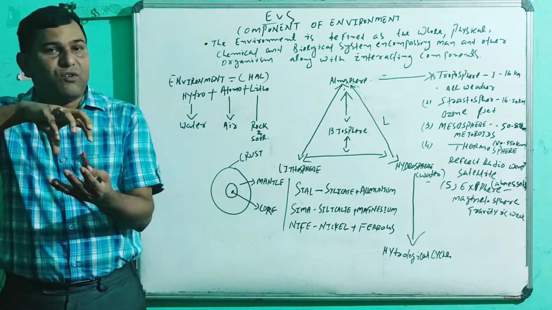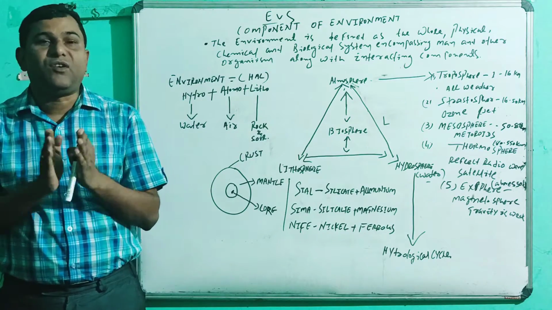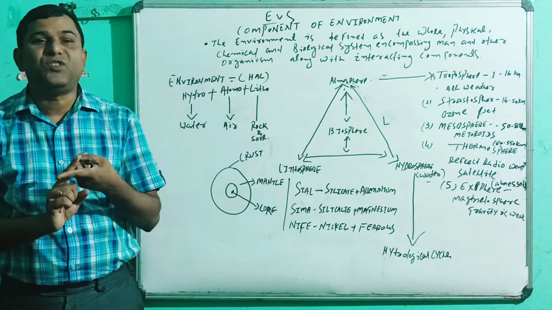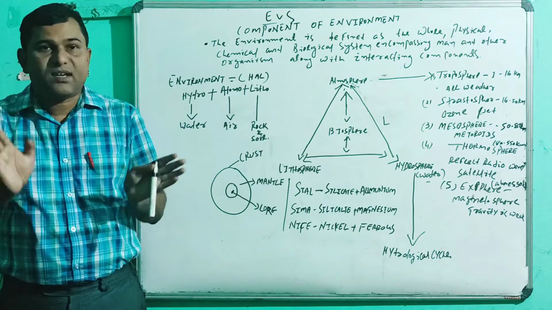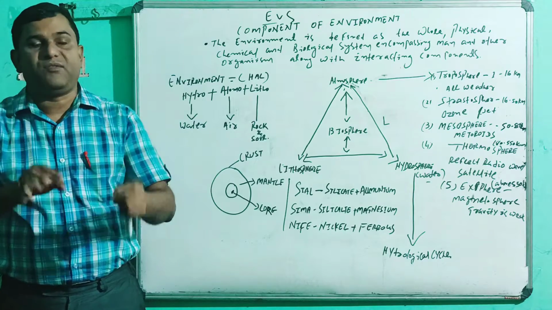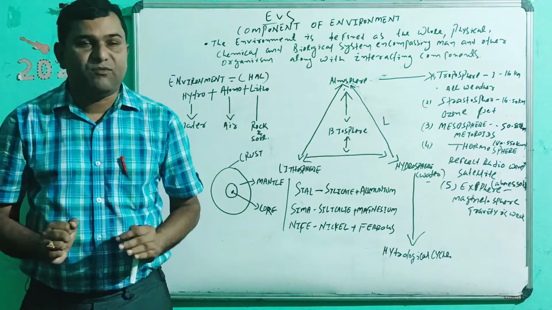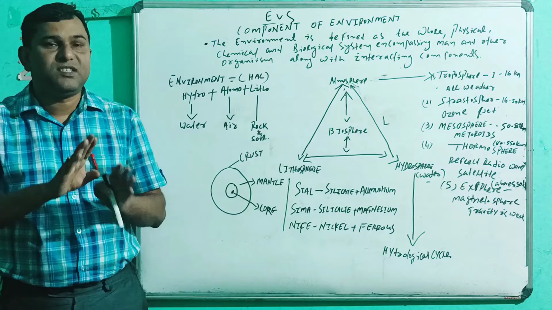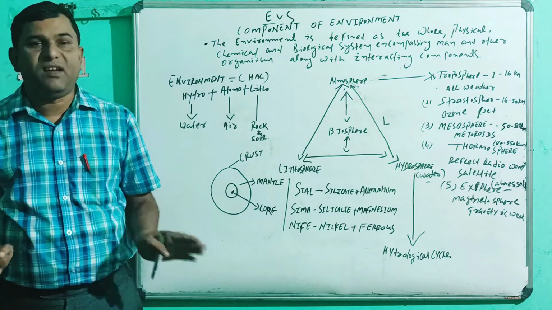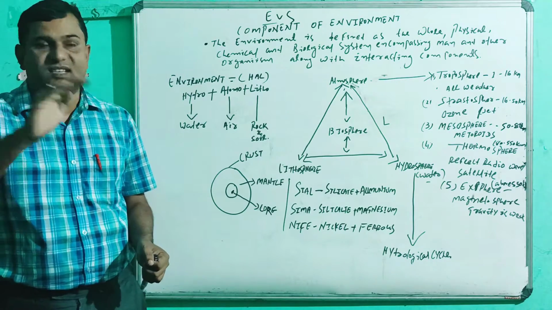That means all are intertwined, integrated and complementary to each other. We cannot separate them. Without one, the existence of another is valueless.